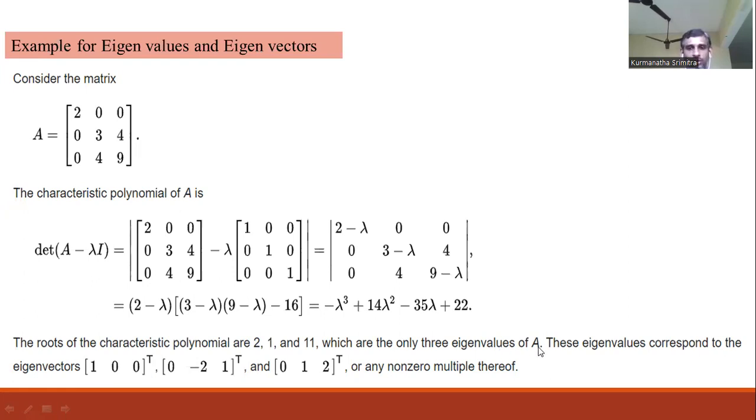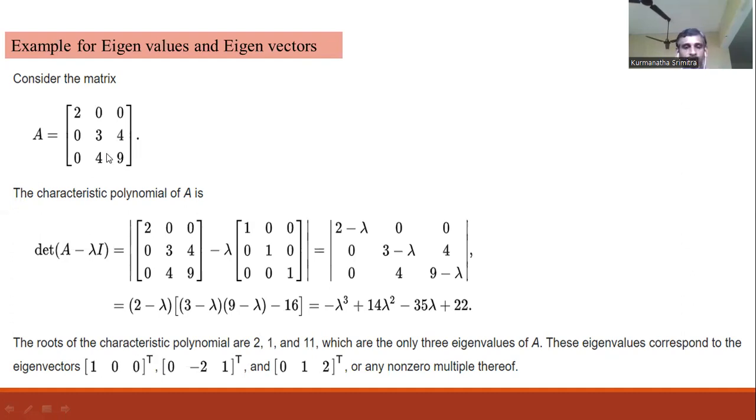Corresponding to these eigenvalues, by using the equation A minus lambda I into x equal to 0, which is the equation to calculate the eigenvectors, we get three vectors. 1, 0, 0 transpose: a vector can be denoted as a column matrix, that is one column and 3 rows, since it is a 3 by 3 matrix.